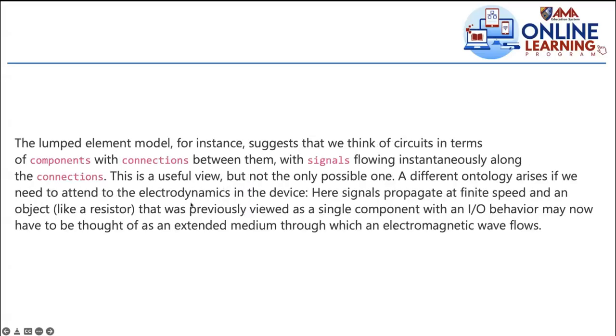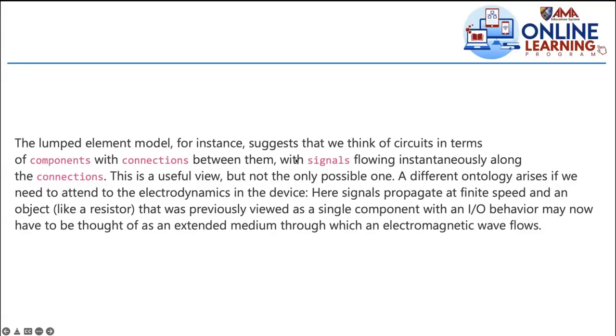Yes, I think it's here, the other model, the electrodynamics. The LAMP element model, for instance, suggests that we think of circuits, the unit circuits, right? In physics, you learn this, the electric circuit, in terms of components and connections between them with signals flowing instantaneously along the connections, like the current. This is a useful view, but not the only possible one. So meaning you can think of a circuit not only in these terms. It can be another, different ontology.